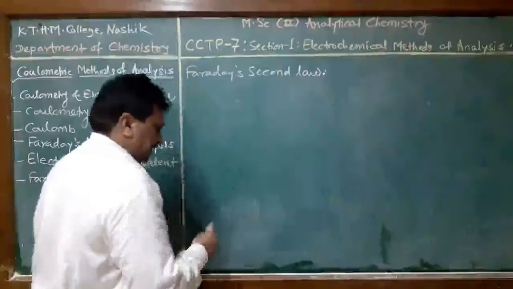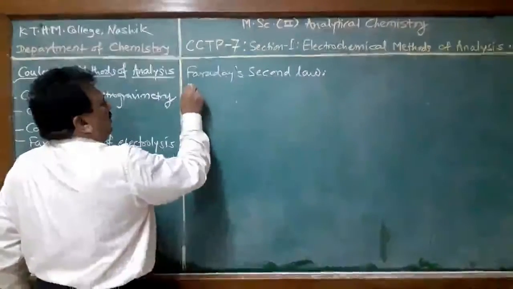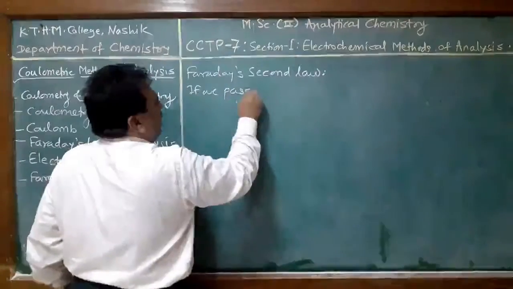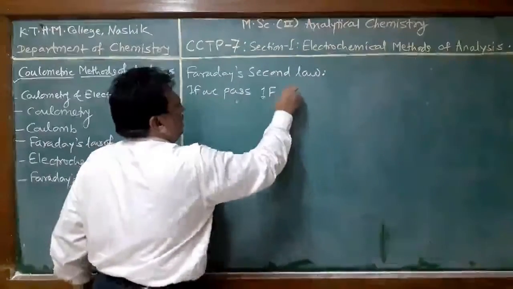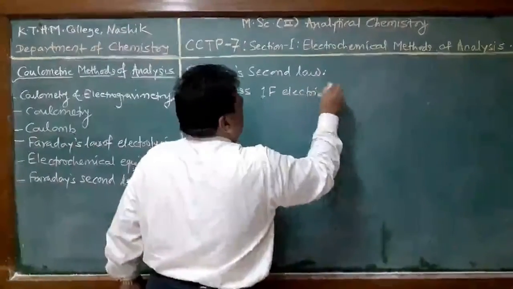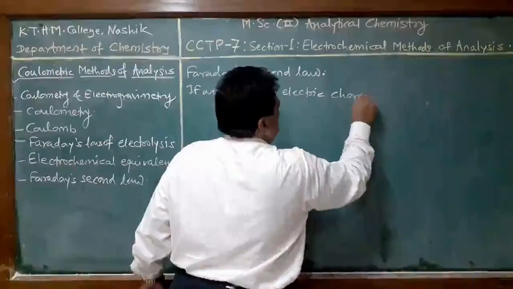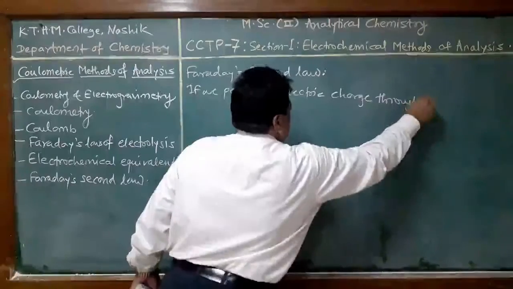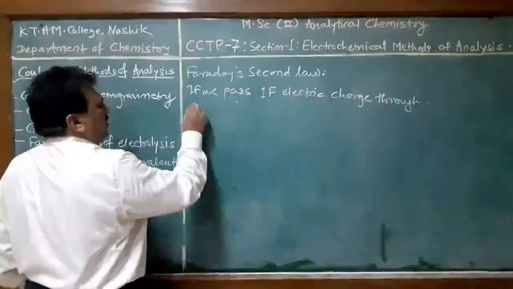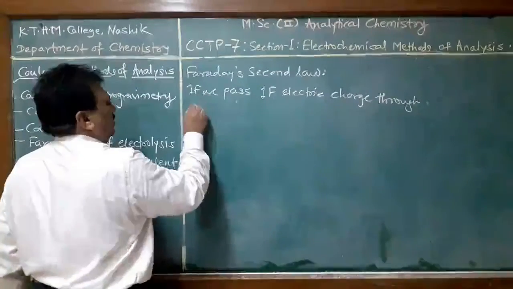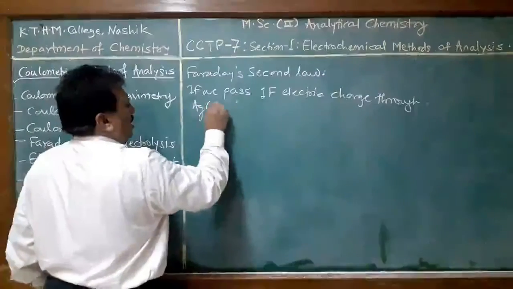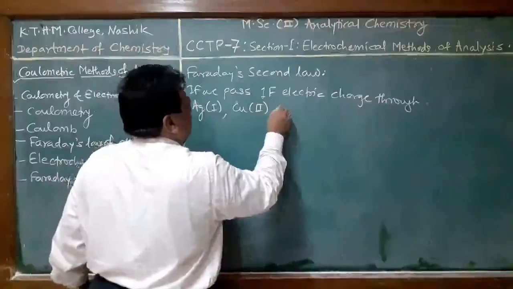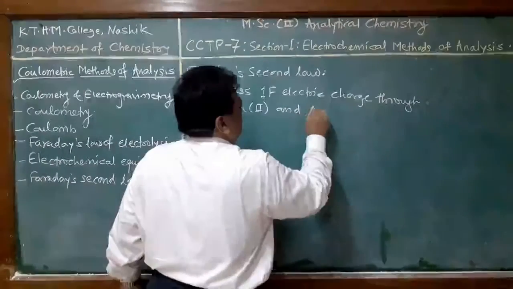Suppose we pass 1 Faraday of electric charge through a series of solutions containing silver first ion, copper second ion and aluminum third ion.